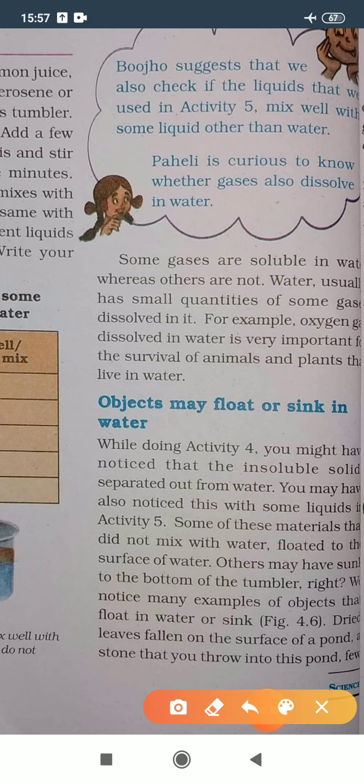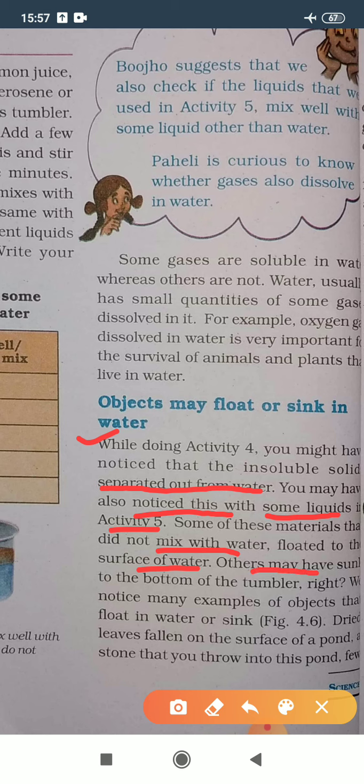So, let's start. While doing activity 4, you might have noticed that the insoluble solid separated out from water. You may have also noticed this with some liquids in activity 5. Some of these materials that did not mix with water floated to the surface of the water.